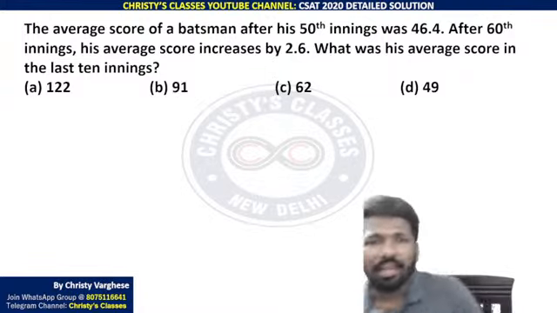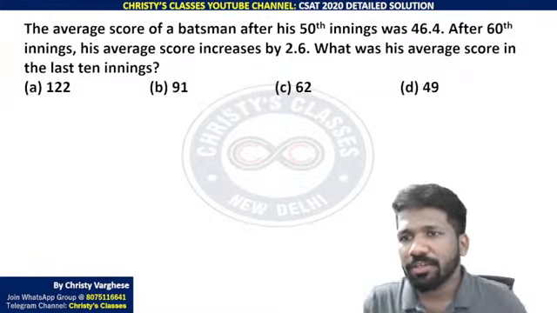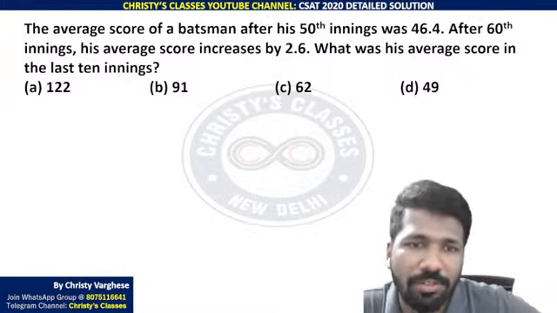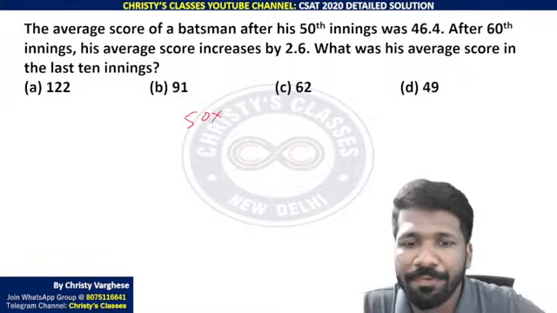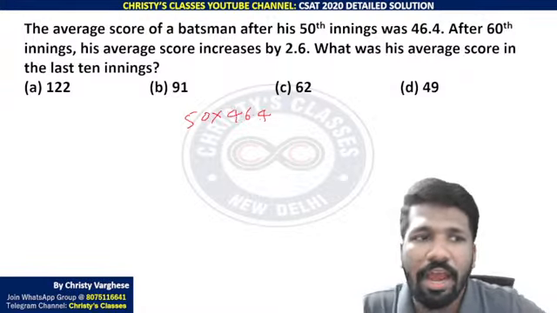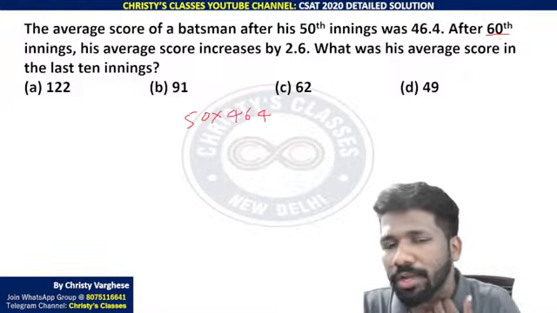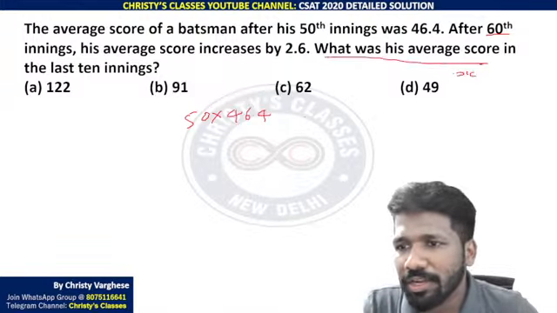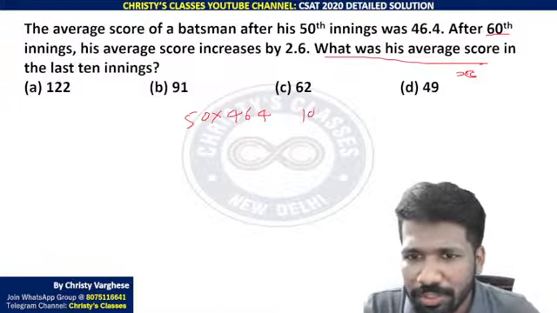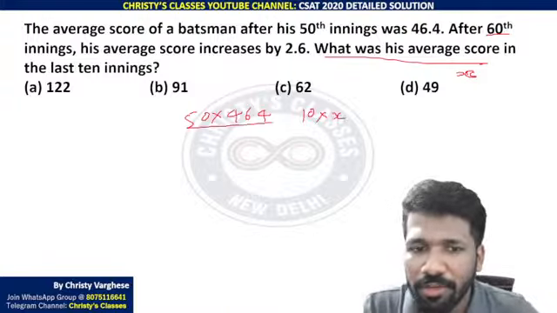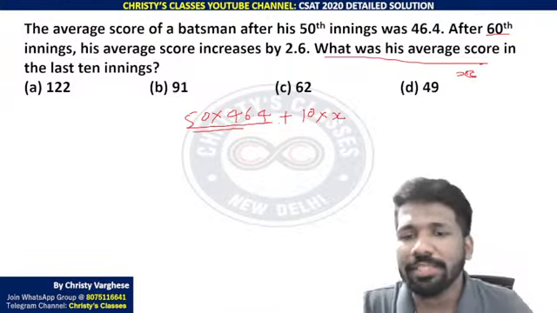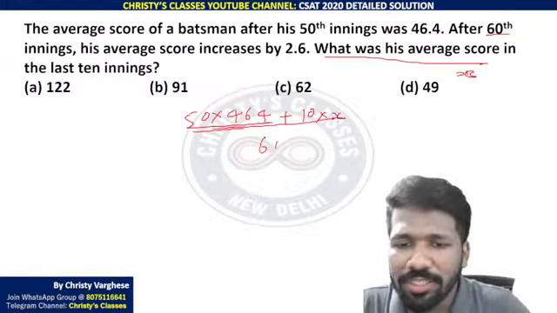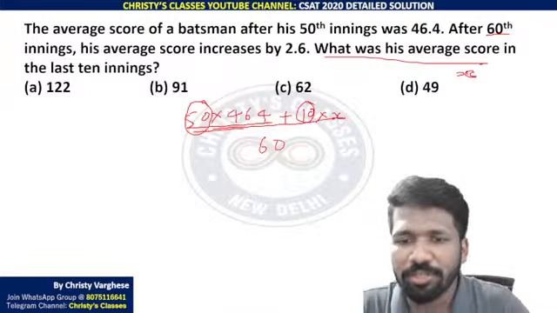Okay, I'll go a little faster. Average score of a batsman after his 50th innings was 46.4. Some people do this mathematically, but that is very time consuming. Like this, 50 innings. So sum of observation is 50 into 46.4. After 60th innings, that means 10 more innings completed. Let X be the average score in the last 10 innings, which is our required unknown. So one direct method of doing this is, for the last innings 10 into X is the total sum. For the first 50 innings 50 into 46.4, last 10 innings 10 into X, where X is the average of the last 10 innings, divided by total 60 observations. Now first 50 innings plus 10 innings, total 60 innings.